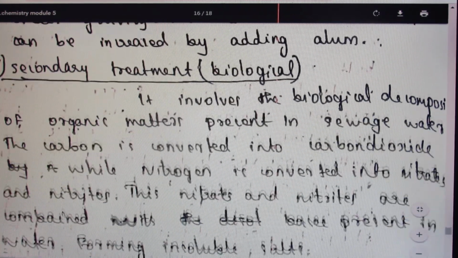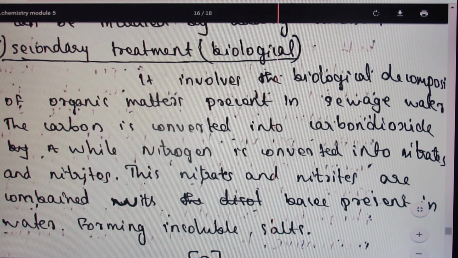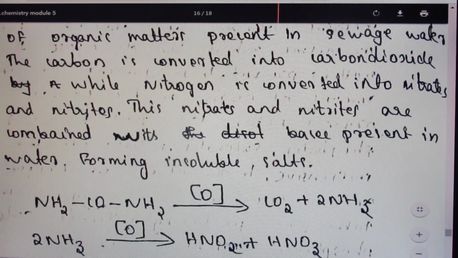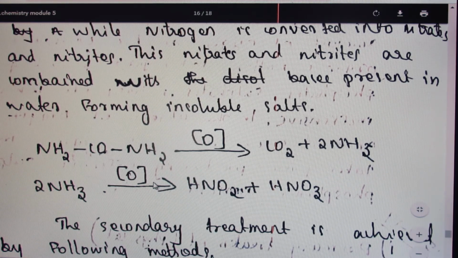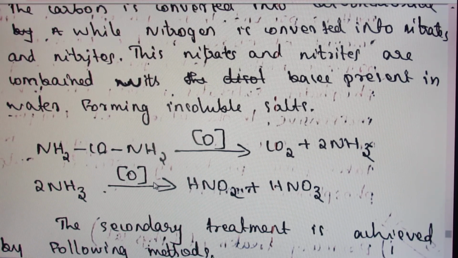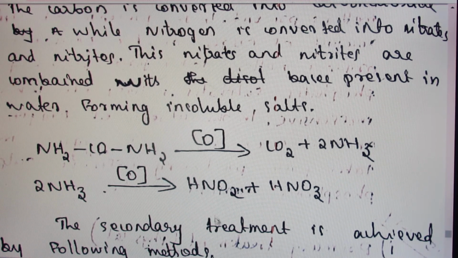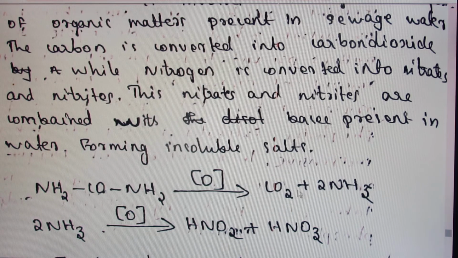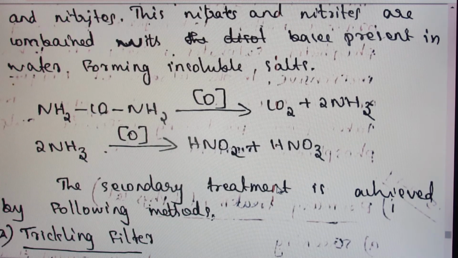The third one is secondary treatment. Secondary treatment can be done by a biological method. That means biological decomposition of organic matter present in water. So it converts carbon substances to carbon dioxide and nitrogen substances to nitrites and nitrates. Look at the reaction here: NH3 in the presence of oxygen, meaning biological oxidation or aerobic bacteria. In the presence of aerobic bacteria, nitrogen compounds are converted to nitrites and nitrates. If carbon is present in a compound, it is converted to carbon dioxide. These two things happen in secondary treatment.